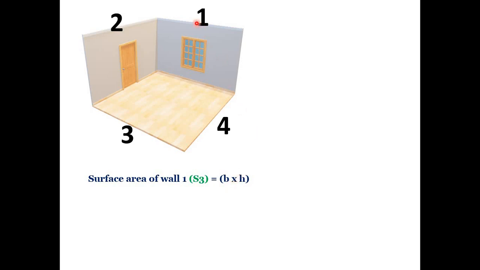But here you can see a window is there. So you have to subtract the surface area of the window if the window is open completely. For your convenience, I'll suggest that you open the window, and then you can have the formula B into H minus surface area of window. If the window is open, that part will be neglected from the total surface area. Now if I talk about wall number 2, what will be the surface area?